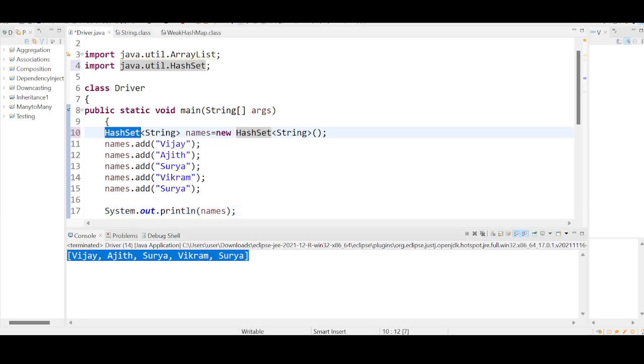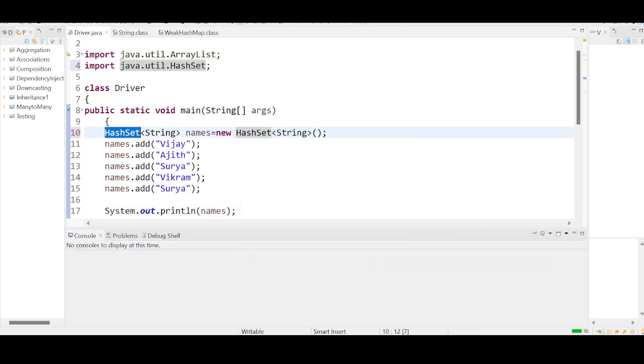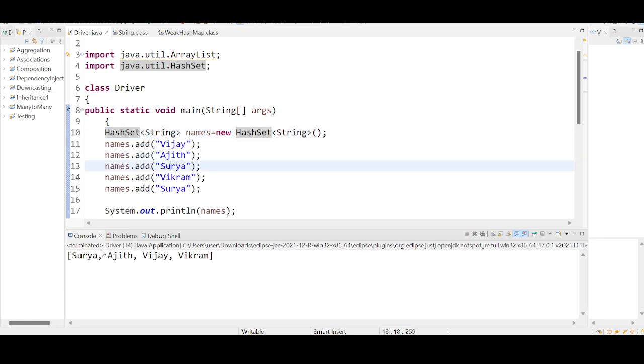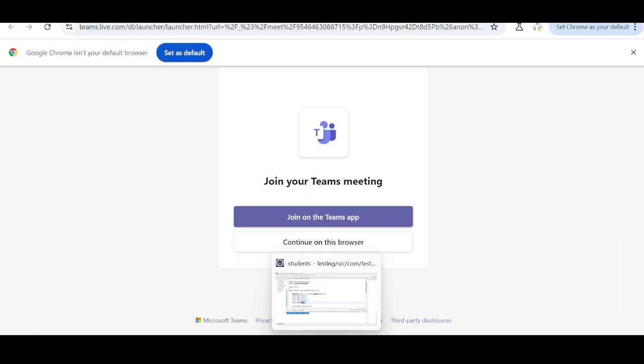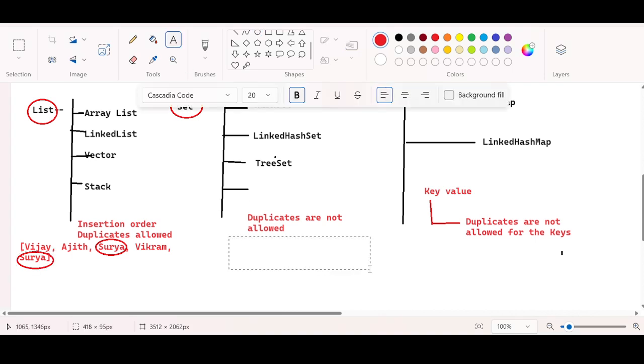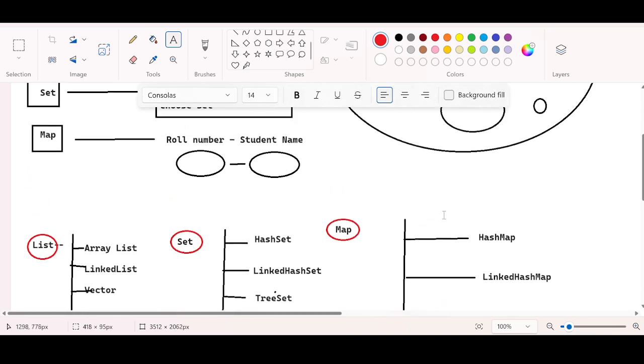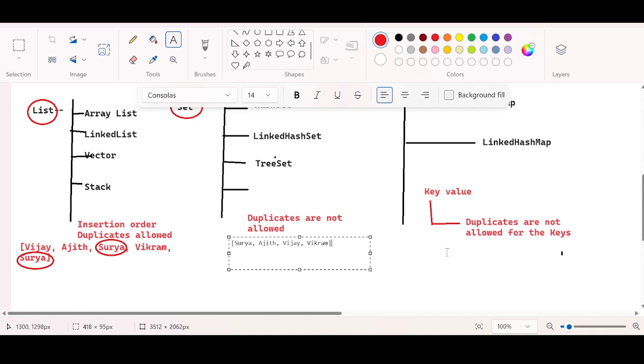If I convert this to a set and run this code, the set will never talk about insertion order. Insertion order will not be preserved because internally it is using a hashing mechanism. We have discussed these things already. But duplicates are also eliminated. Surya is added for the second time, but only one Surya is considered. There is no second Surya here. Isn't it? So by this I can conclude that the set is not allowing duplicates. Likewise we have a map also. Map is always going to talk about the key value pair. This is the complete background about the Java collections.